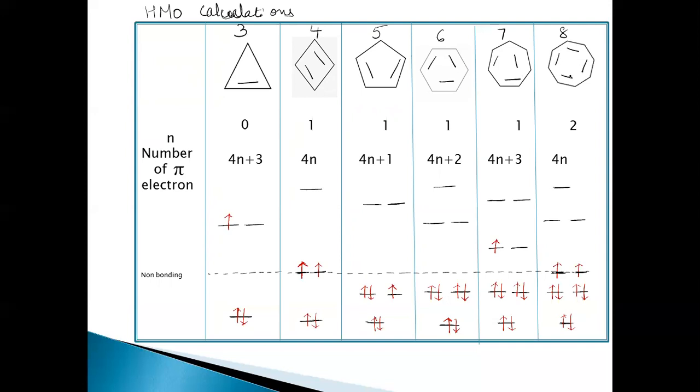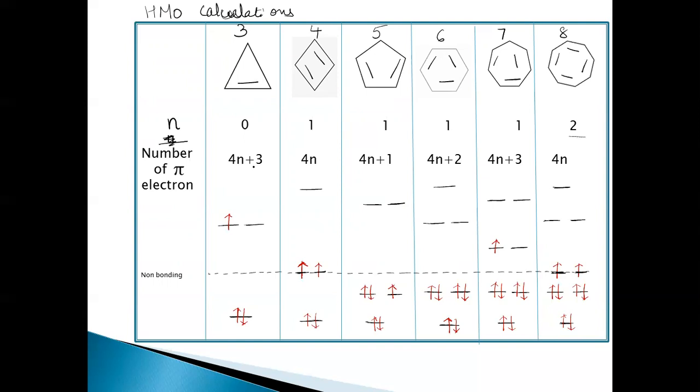Yes. So here, n is the number of pi electrons. n is 0 here, 1 in this 4 carbon system, 1 in 5, 1 in 6, 1 in 7, and 2 in 8. So how many pi electrons are there? It can be given by the formula for the triene system.